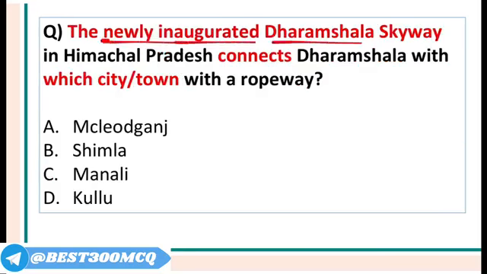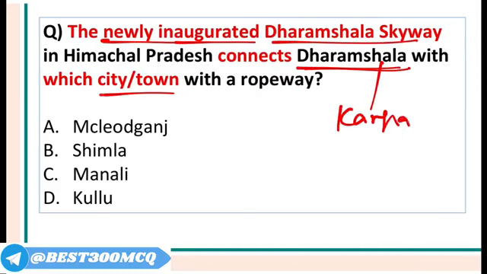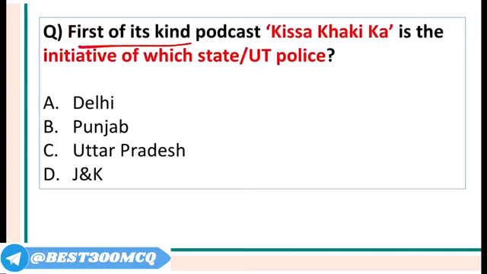The newly inaugurated Dharamshala Skyway will connect Dharamshala with which city? Dharamshala is located in Kangra district of Himachal, and through this ropeway, Dharamshala will be connected with McLeodganj. This will be a 1.8 kilometer ropeway from Dharamshala to McLeodganj. The answer is McLeodganj.